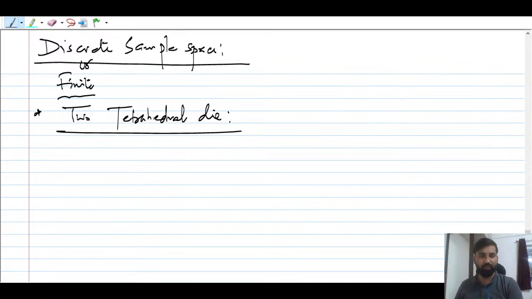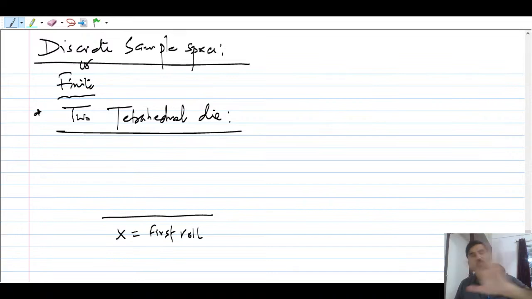In the first throw, this is the first roll, x is equal to first roll. I'm just giving it a name. In future this x will be known as a random variable, but for now don't worry about random variable. Just say I'm going to throw in the first go, so you're going to get some 1 2 3 4. And then this is going to be y, which is the second roll, right? So four outcomes, four outcomes.